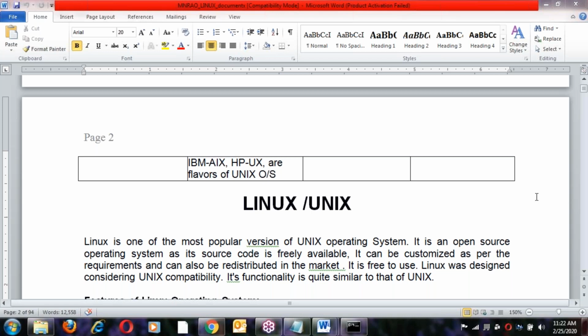Yes, RHC also, that definitely. You can write RHCA and RHC both, 100%.